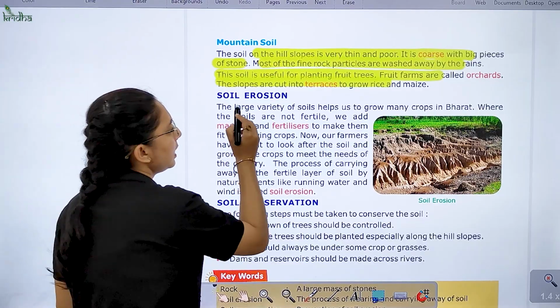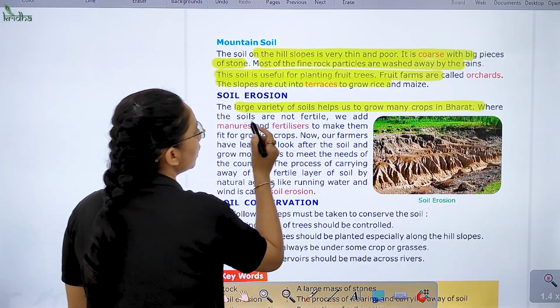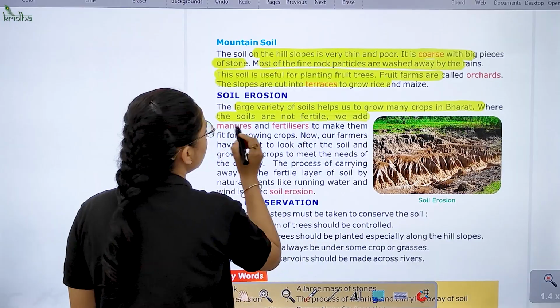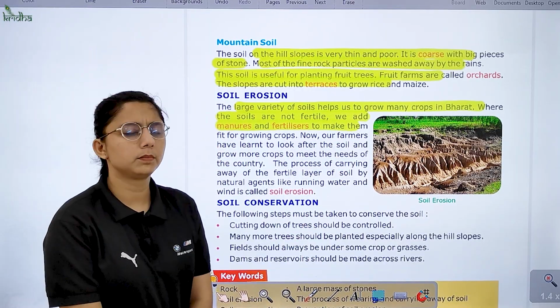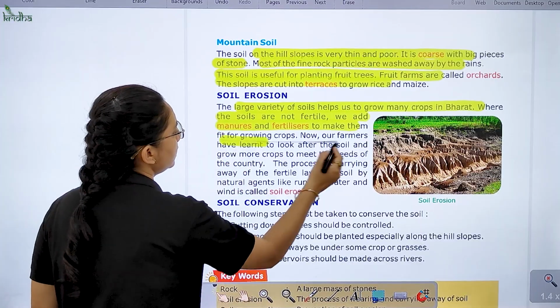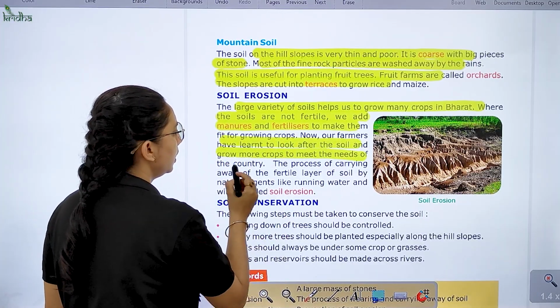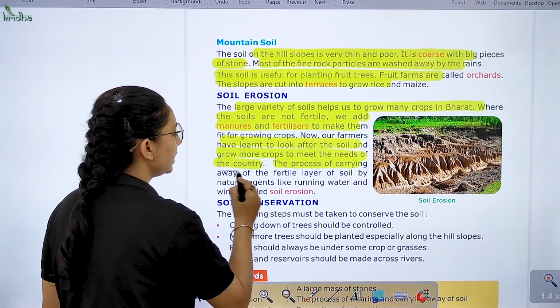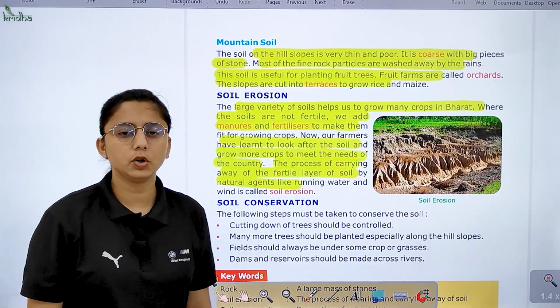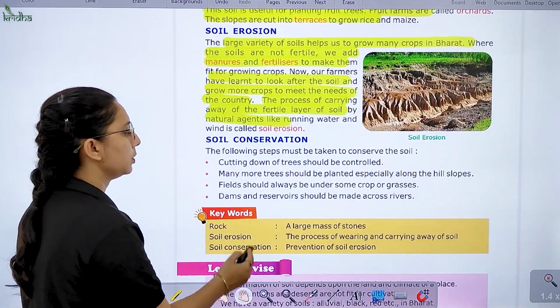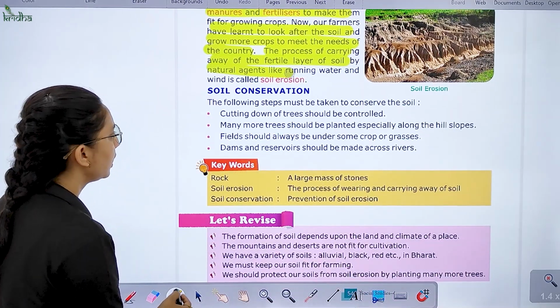Soil erosion. The large variety of soil helps us to grow many crops in Bharat. Here the soils are not fertile and we add manures and fertilizers to make them fit for growing crops. So now farmers have learned to look after the soil and grow more crops to feed the country. The process of carrying away the fertile layer of soil by natural agents, running water and wind. What do we call this? Soil erosion.